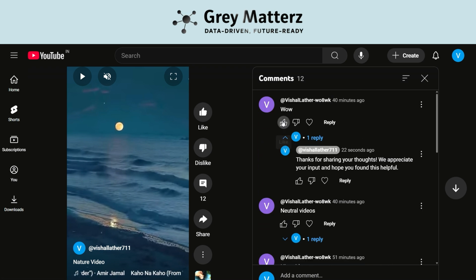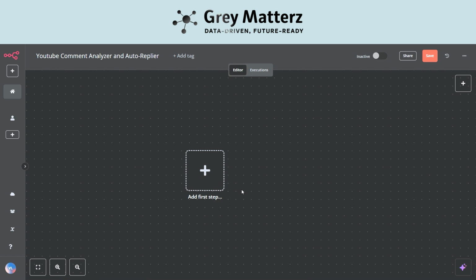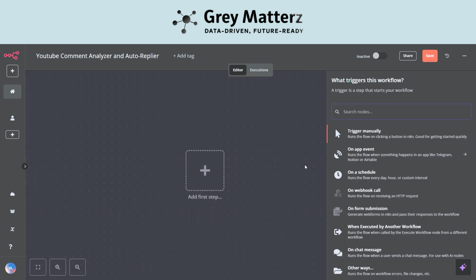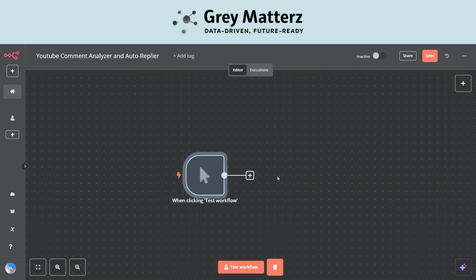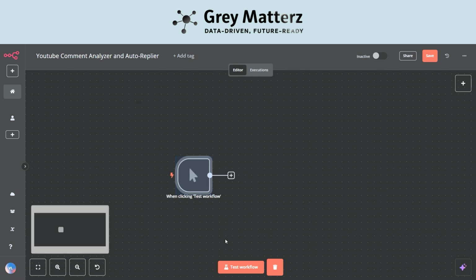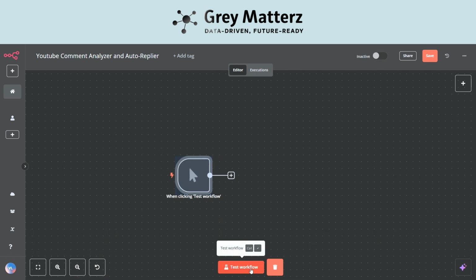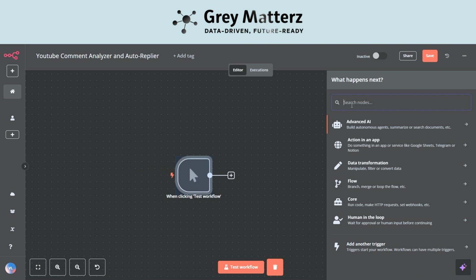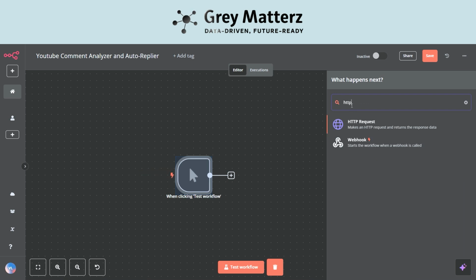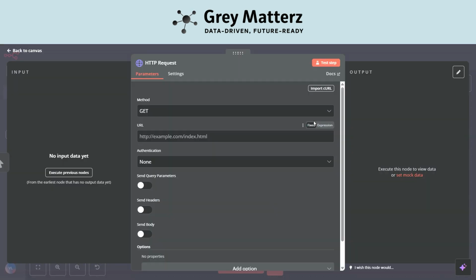So let's just start building it from scratch. At the first step, we will add the trigger manually. It will start our execution when we hit the test workflow button. Next will be an HTTP request for fetching the YouTube comments from the video. And here we will be writing our URL for fetching.